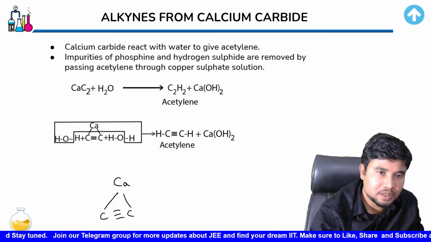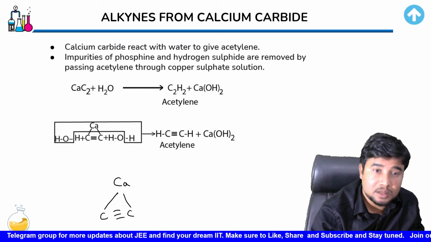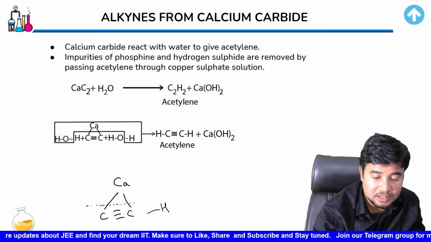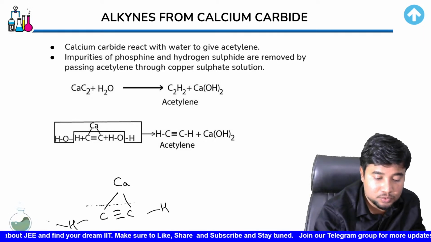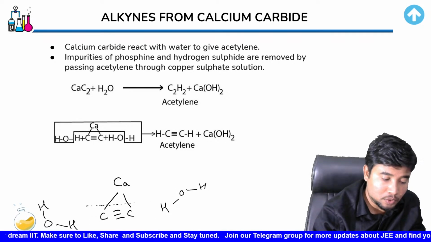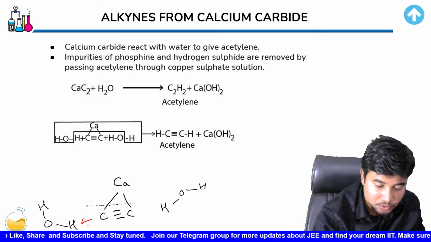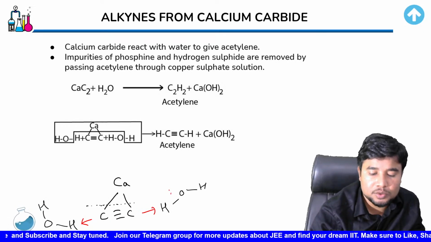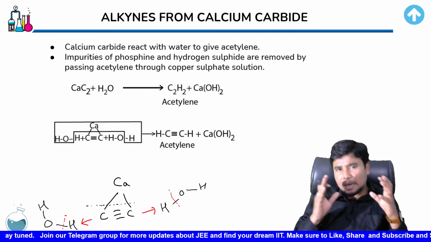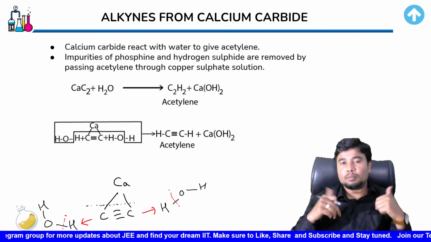Now this bond can easily be broken down, okay? And what happens here is this bond over here gets broken and new bonds get created with hydrogen atoms which were attached to water earlier, okay? So there would be a new bond created with hydrogen from both the sides, children. You'd get a hydrogen bond created over this side and over this side. So ultimately what has happened is that carbon is getting a hydrogen attached on both the corners.